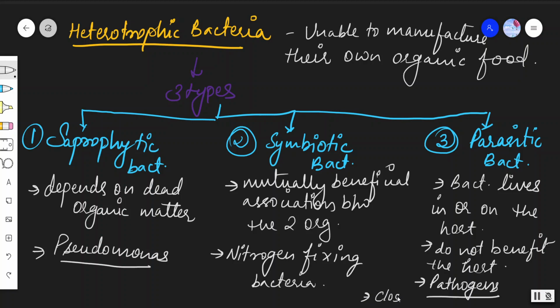An example is Clostridium tetani. We have already read about it in our respiration; they are facultative anaerobes. Remember that one. We have completed nutrition in bacteria. Let's move towards the next point, that is reproduction.